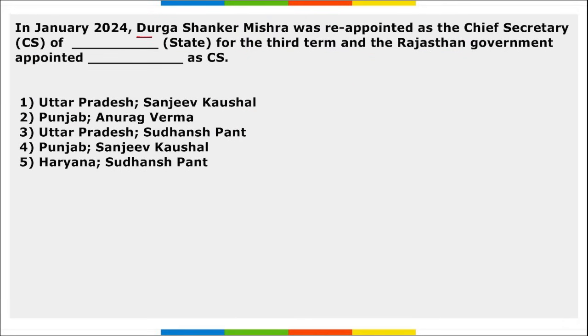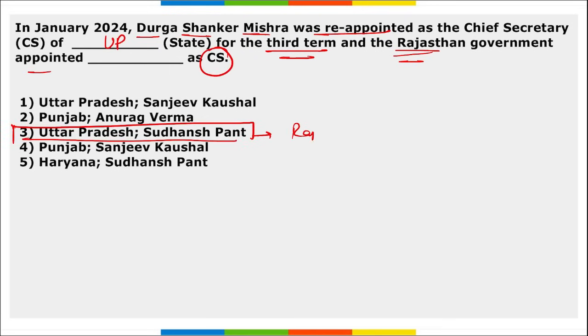Next, in Jan, Durga Shankar Mishra was reappointed as the Chief Secretary of Uttar Pradesh for the third term, and the Rajasthan government appointed Sudhansh Pant as their Chief Secretary. So Sudhansh Pant will be the Chief Secretary of Rajasthan, and Durga Shankar Mishra will be the Chief Secretary of Uttar Pradesh for the third term.